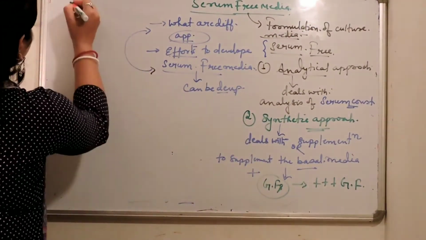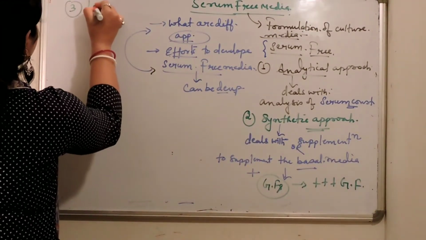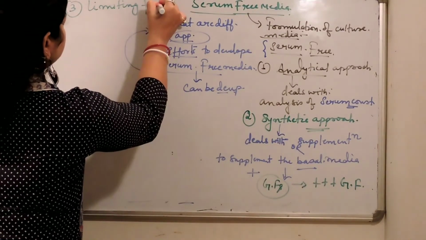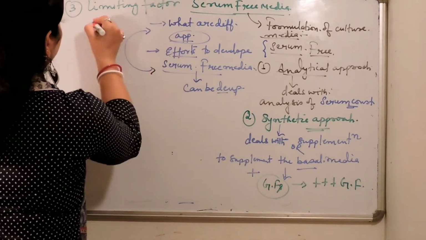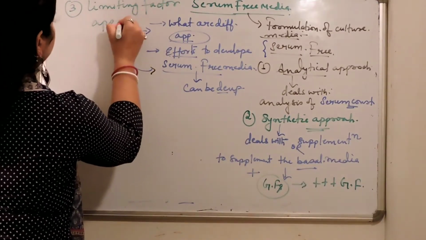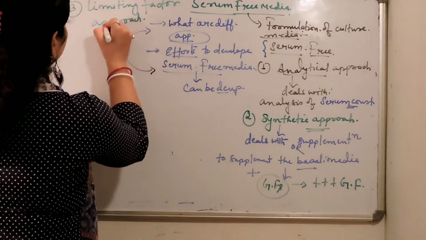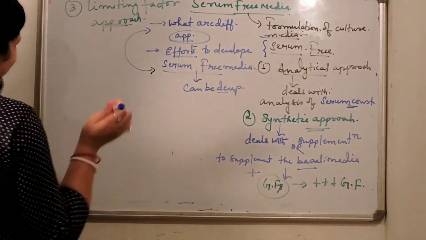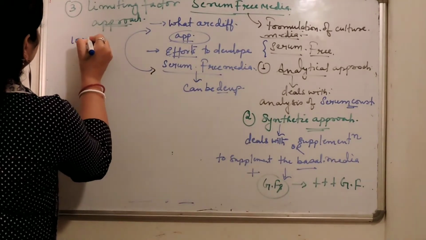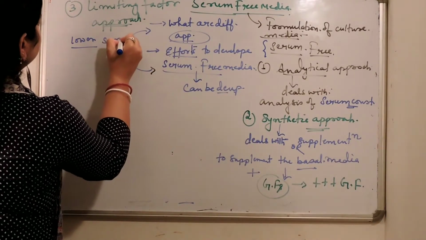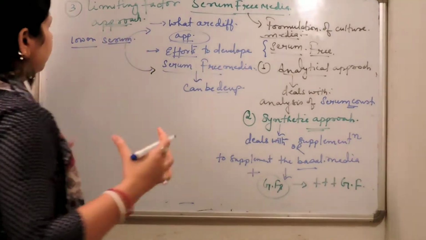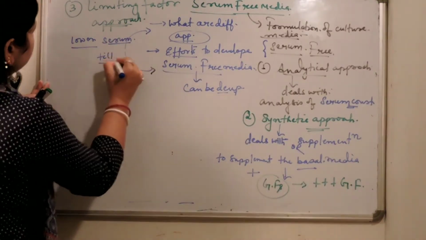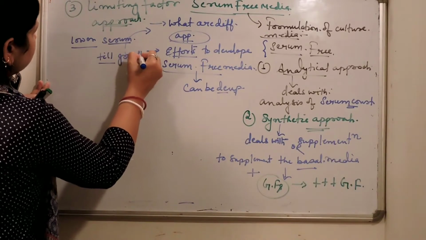Now come to the third approach. This is a very important one also: the limiting factor approach. This approach deals with lowering the serum level in the media till growth stops.